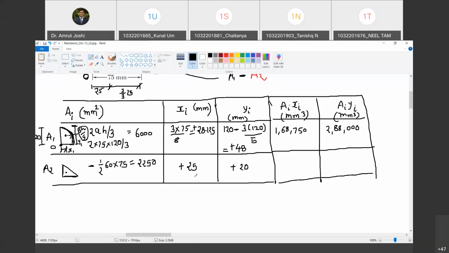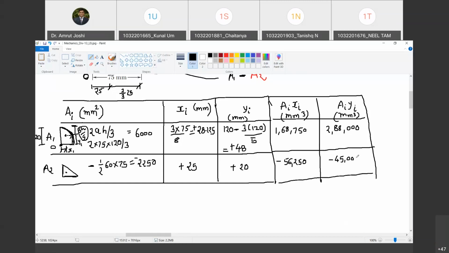Now let us go back to the next row. So what is A_i x_i here? It is going to be minus 2250 into plus 25. So how much is that? Minus 56,250. And this is minus 2250 into plus 20. So how much is that? Minus 45,000. Happy?